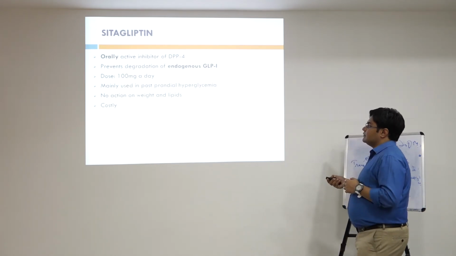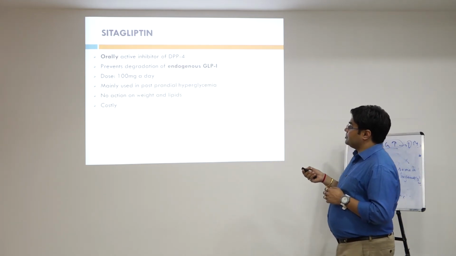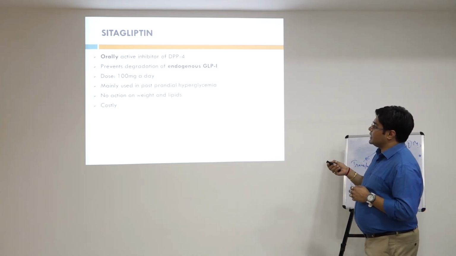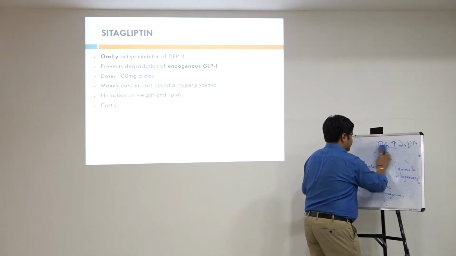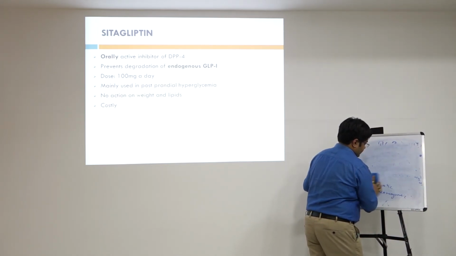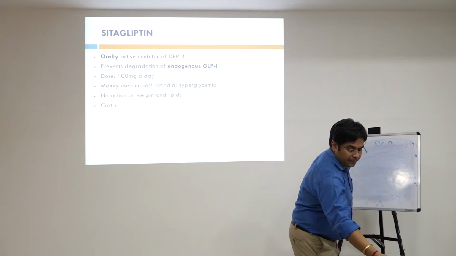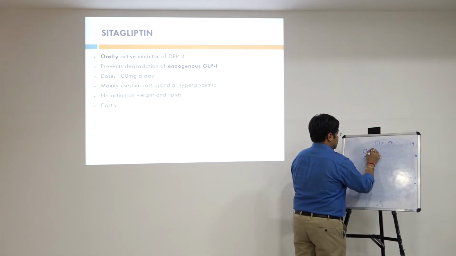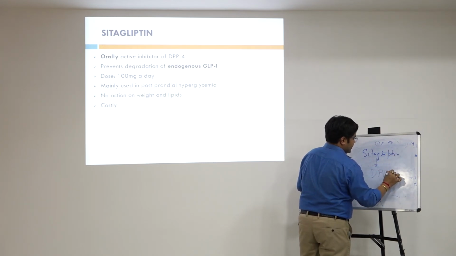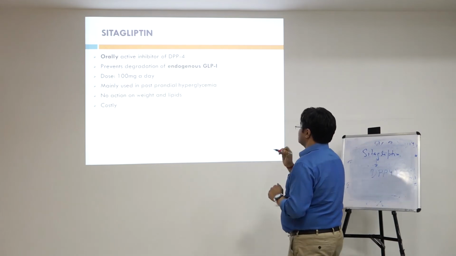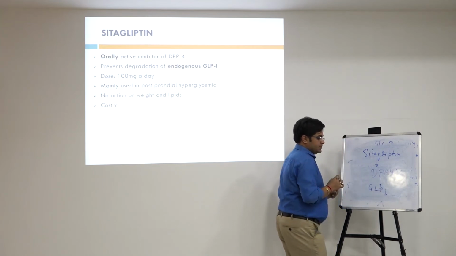Then sitagliptin, which is an orally active inhibitor of DPP-4, that is dipeptidyl peptidase, and it prevents degradation of endogenous GLP-1, right? Sitagliptin is a DPP-4 inhibitor. And what was DPP-4 doing? It was degrading GLP, right?